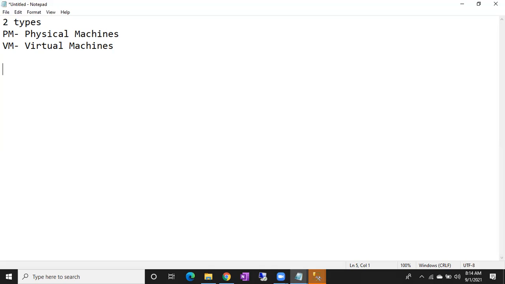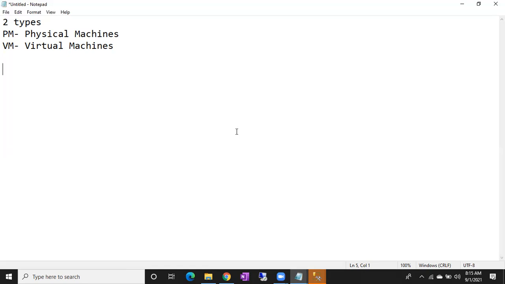Virtual machines, you cannot see, you cannot touch. Virtually it will exist. So for any computer, any machine, what are the three major components?